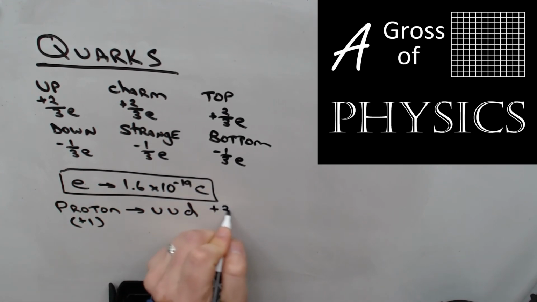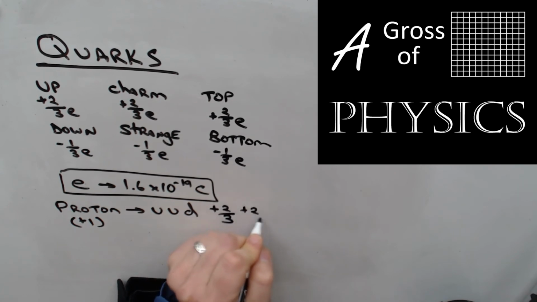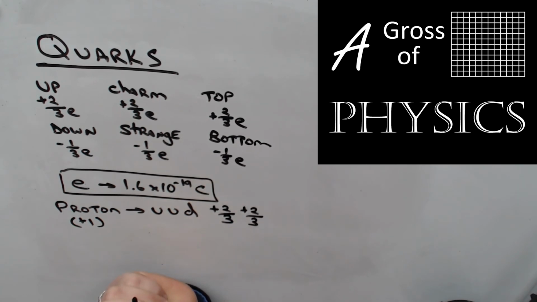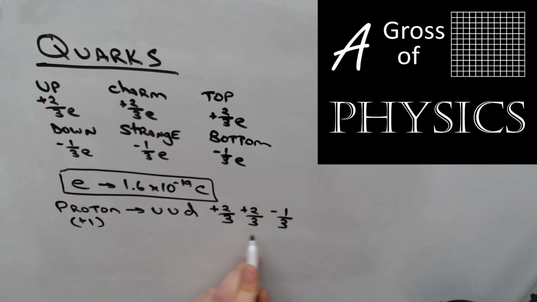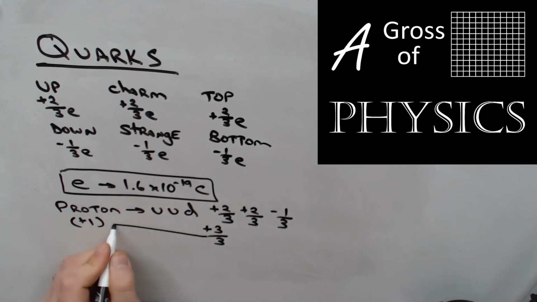Up is plus 2/3, up is plus 2/3, and down is minus 1/3. And since these all have the same denominator, it makes it kind of easy to add together. 2, 2, minus 1. 2 plus 2 is 4, minus 1 is 3. So plus 3 over 3, well, proton has a charge of plus 1.